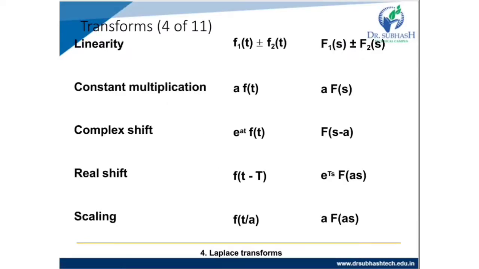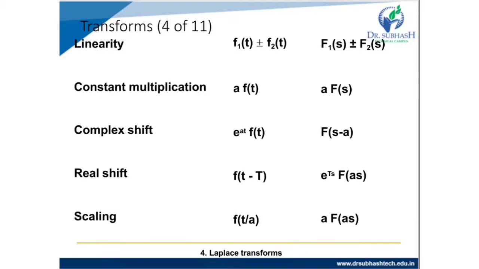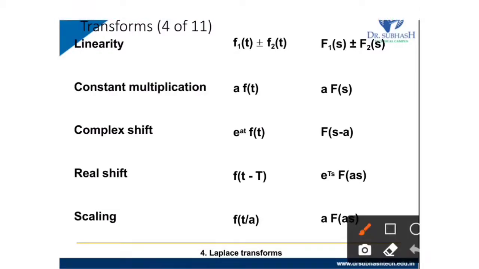So now the linearity. We are studying just the basics of Laplace transform, whatever we will use in our signals and systems subject. Maybe you have learned Laplace transform before this. So linearity: f1 of t plus or minus f2 of t, then the Laplace transform is f1 of s plus or minus f2 of s. So it's called the linearity property.